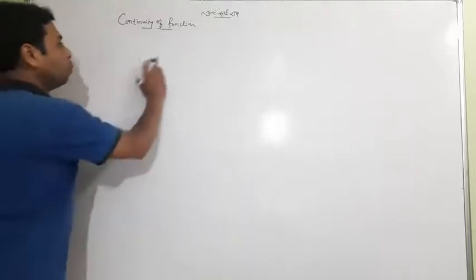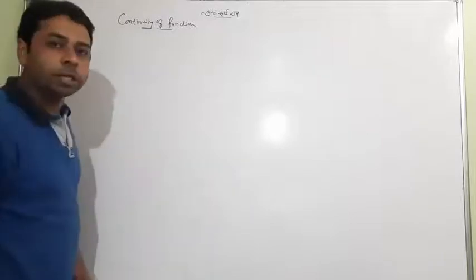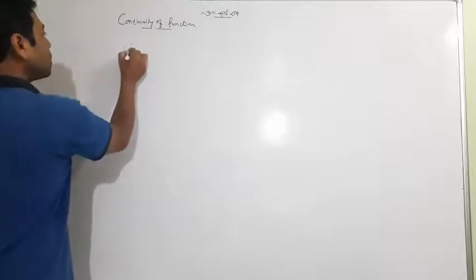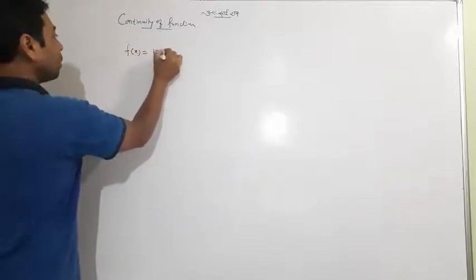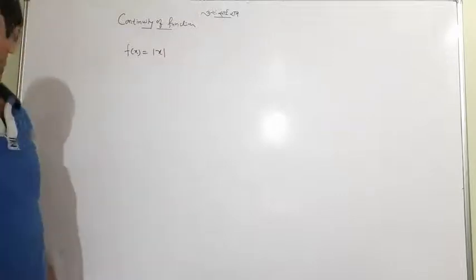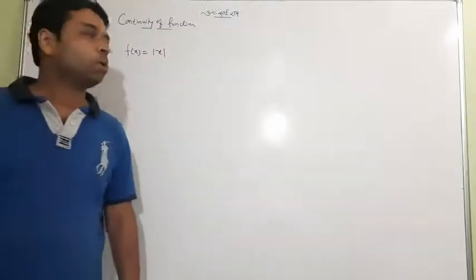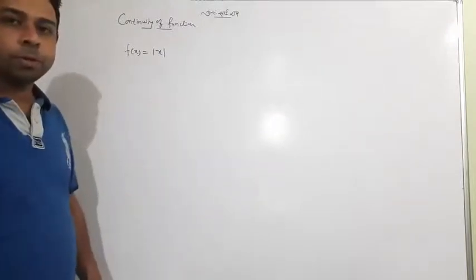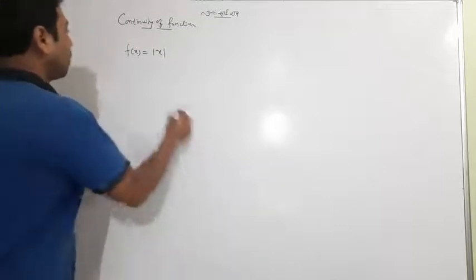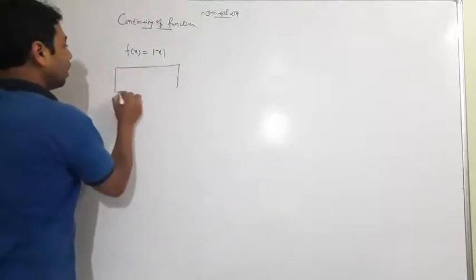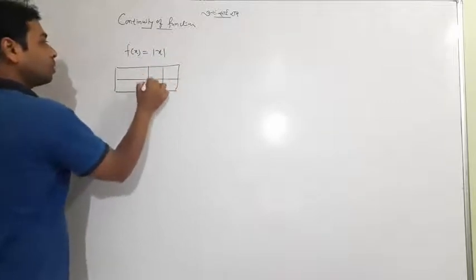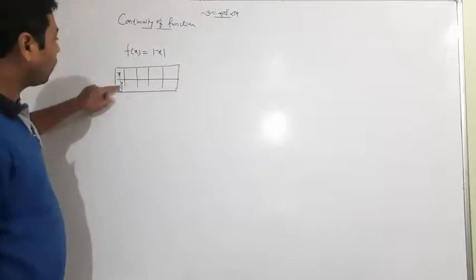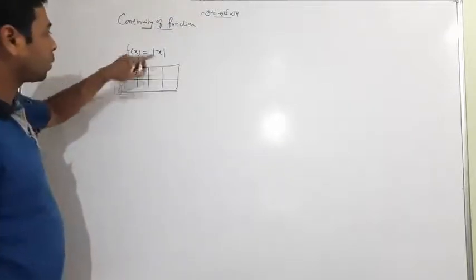Okay, so let's see what is the meaning of continuity? First, let me clear one thing. Suppose I am just telling you a simple example, f of x equal to mod x, and we want to know its graph, how it is made. I'm simply putting some values to find the corresponding values of y with respect to x.